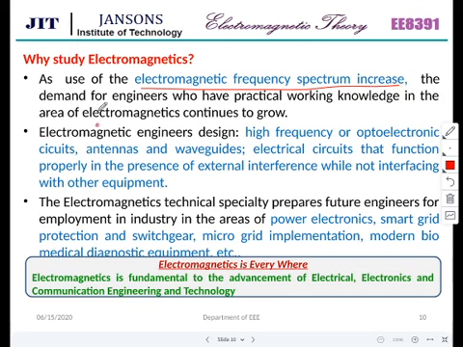So the demand for engineers who have practical working knowledge in the area of electromagnetics continues to grow. This is what I'll say. Electrical engineering is a base for everything. Whatever sophistication we have, we will not have the unemployment problem, unless we fail to understand this.